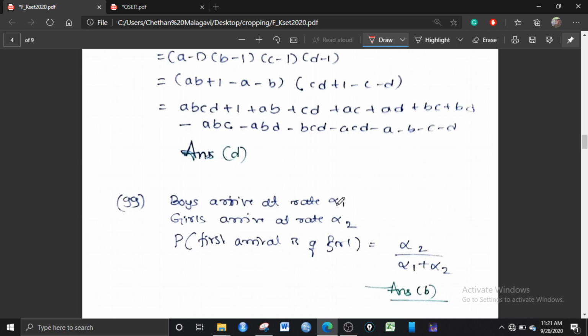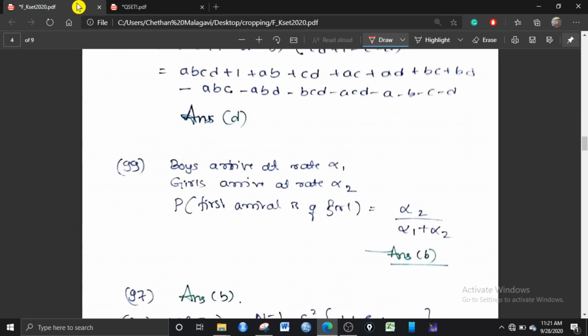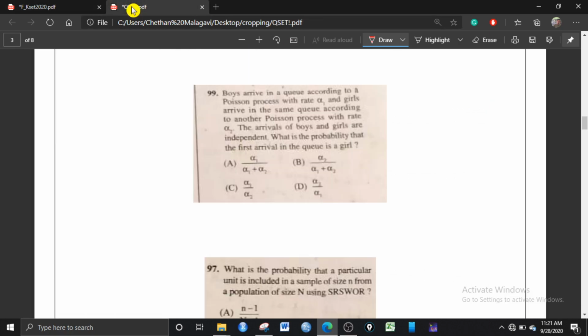The arrival rate of boys is alpha 1, and here it is alpha 2. For the first arrival to be a girl, since the arrival rate of girls is alpha 2, you have to take alpha 2, and the total is alpha 1 plus alpha 2. So this is the answer, B. And next, let us look at the next question.